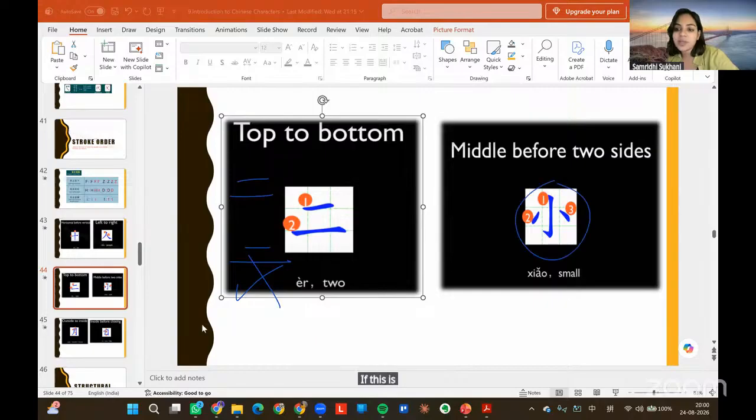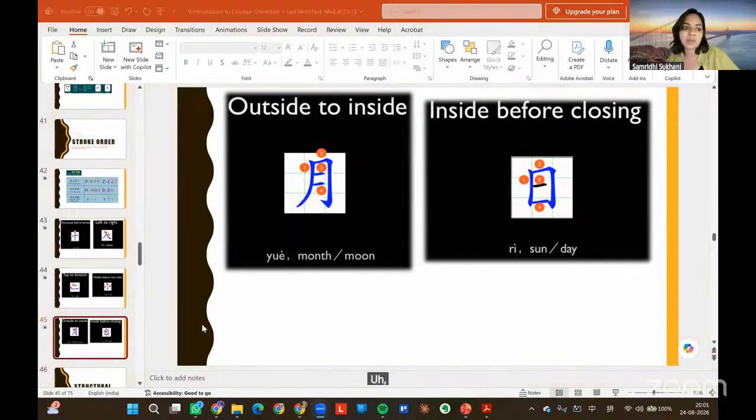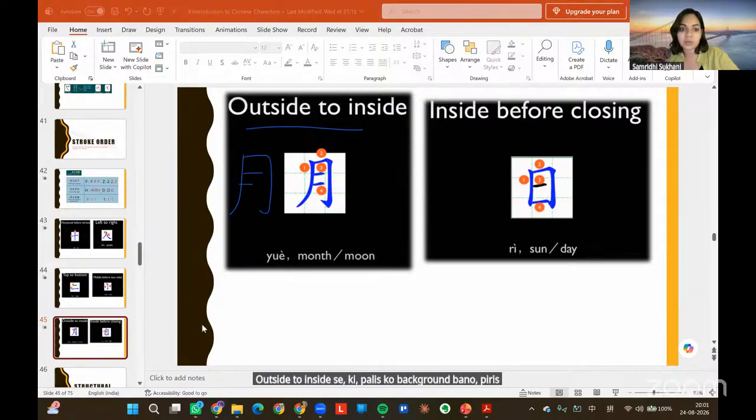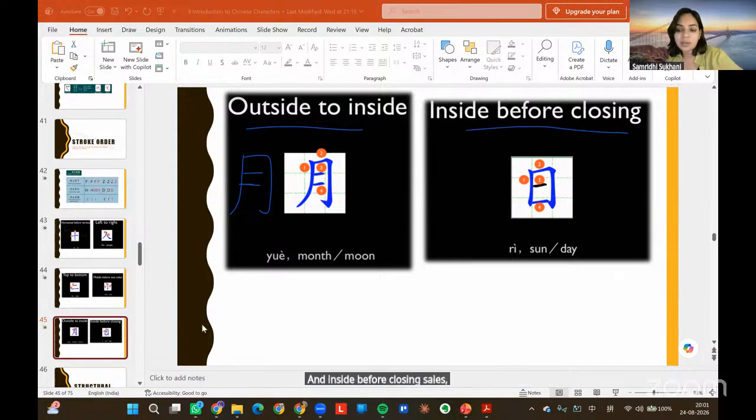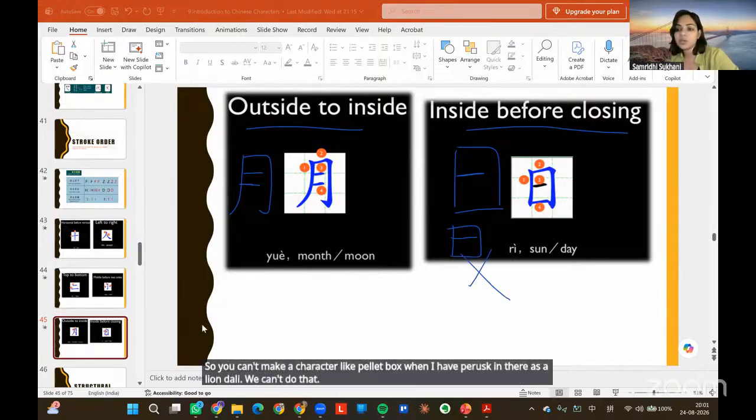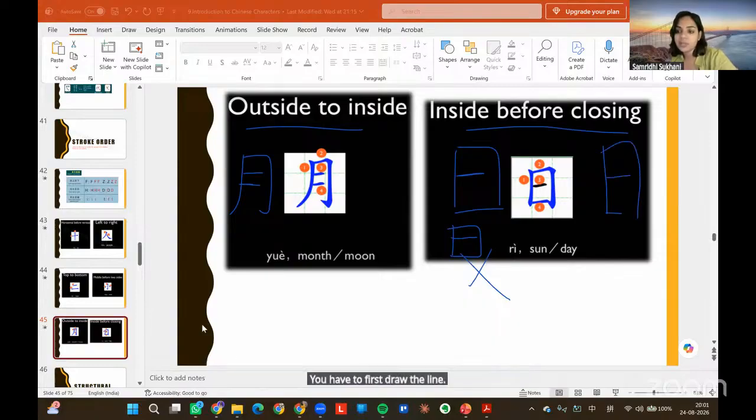If this kind of character is coming, you have to draw the middle before the two sides. You can't do it like this, no, that's wrong. You have to draw the middle, then the two sides. There is a pattern to write and we follow that pattern. Same with outside to inside: first make the background, then put the writing inside, the character lines. And inside before closing means you make the outline, put in what needs to go inside, then close the character. So you can't make a character by first making the box and then drawing a line inside. We can't do that. You have to first draw the line, put the inside, and then close it.